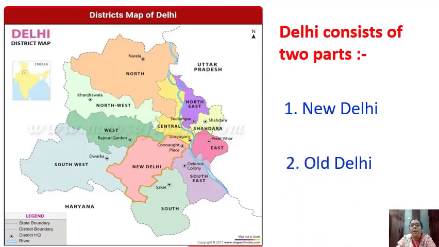And the second part is Old Delhi. Old Delhi was built by the sultans, or you can say kings, who ruled Delhi, and by the Mughals. It was built by them and ruled by them.